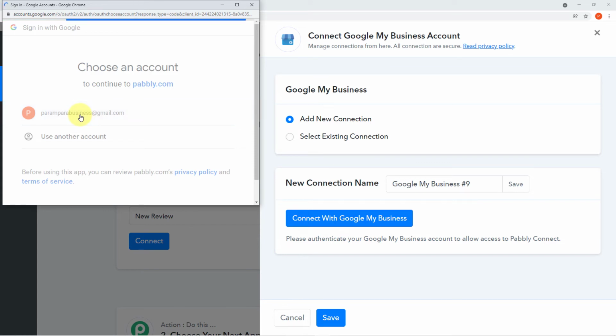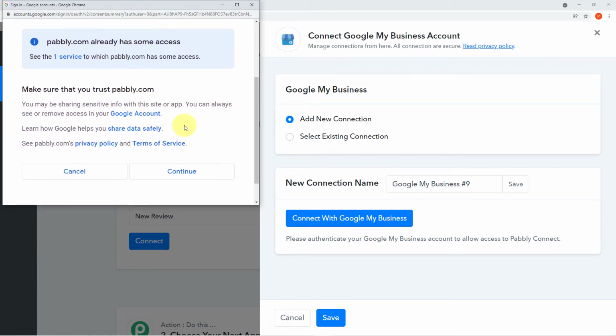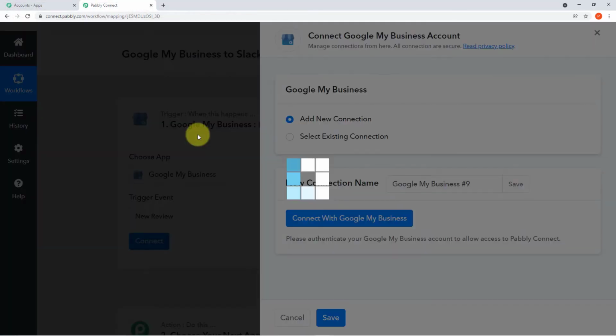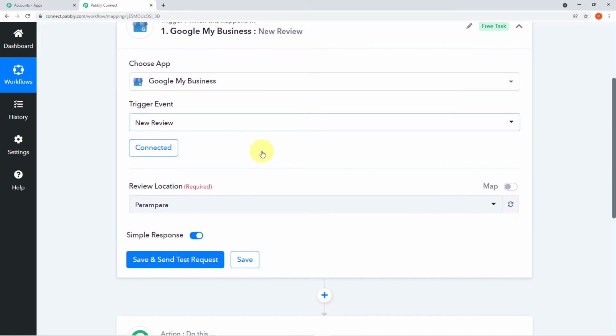Okay, I'll enter with this particular account. And now guys, Pabbly is asking me for my permission. Your data is completely safe and secure with Pabbly. You need not worry about your privacy and you can freely press continue. Guys, as you can see, I have been successfully authorized.